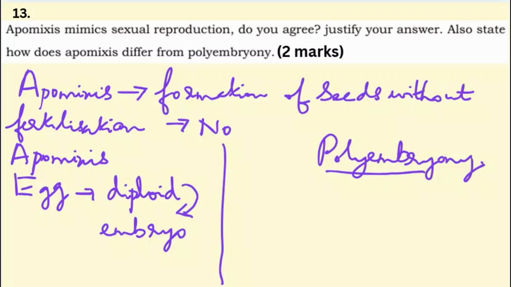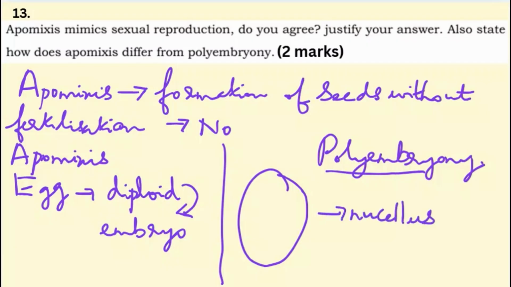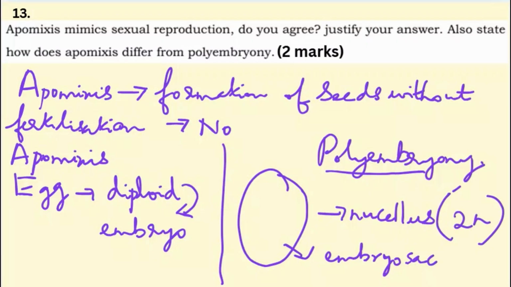In polyembryony's case, the nucellus cells, which surround the embryo sac, are diploid. Some of these cells will enter into the embryo sac and they become embryos. So these are two ways how they both are formed.